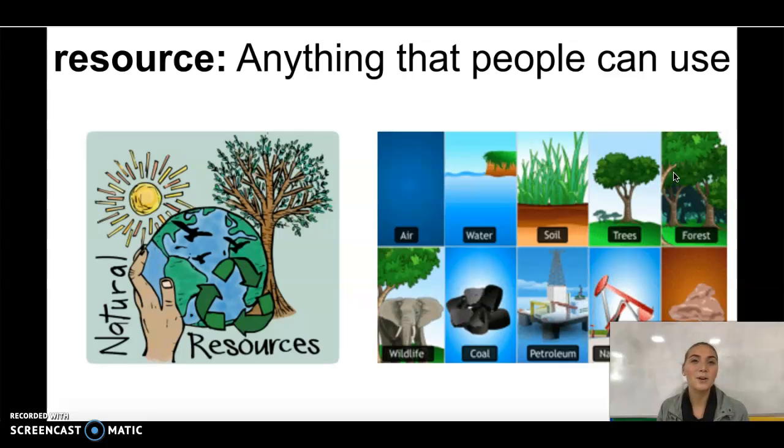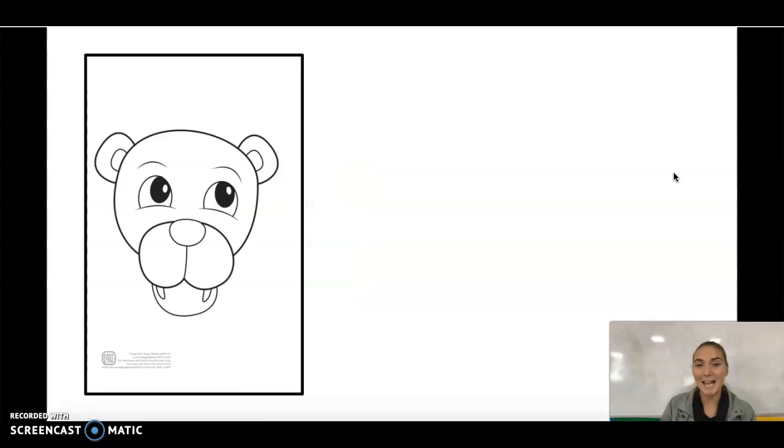Today, boys and girls, we are going to use a natural resource to create a piece of art. So, in front of you, you see an oasis lion, but this lion is missing something. It does not have a mane. It doesn't have big hair around its head.